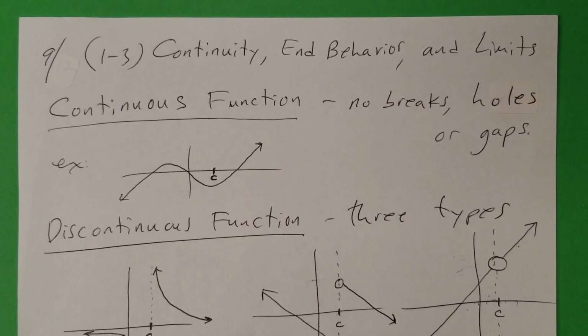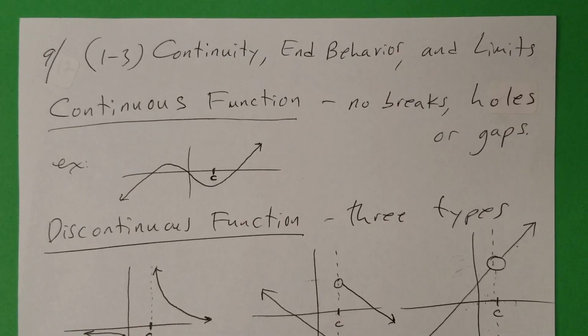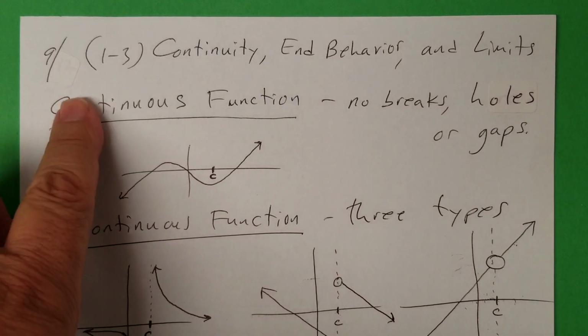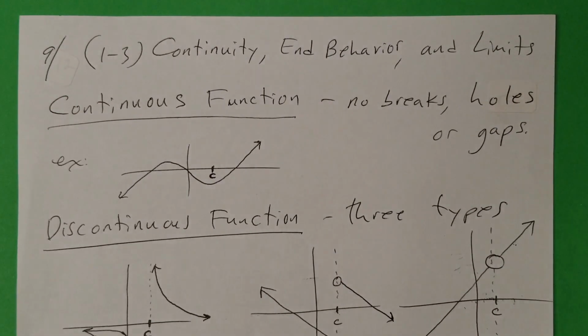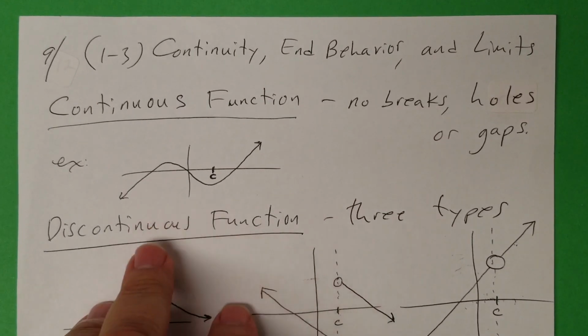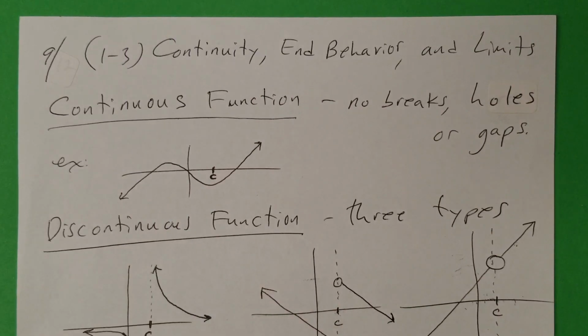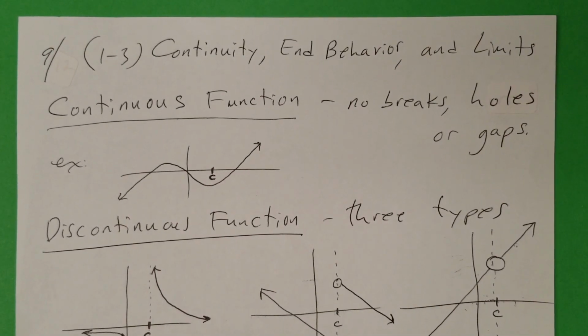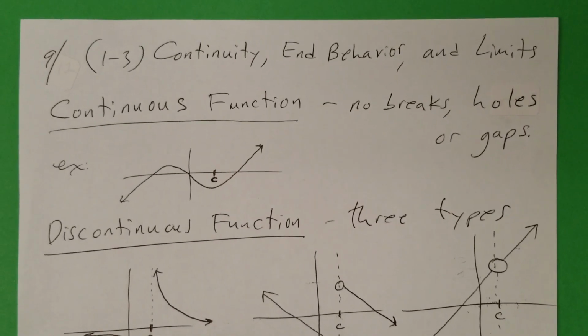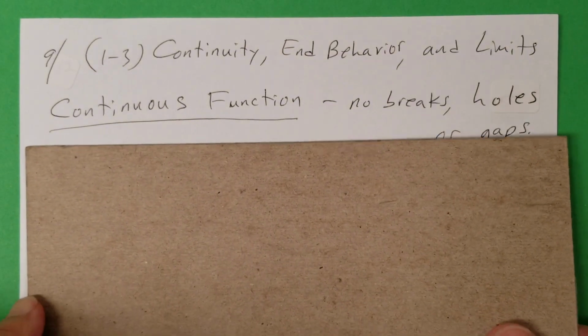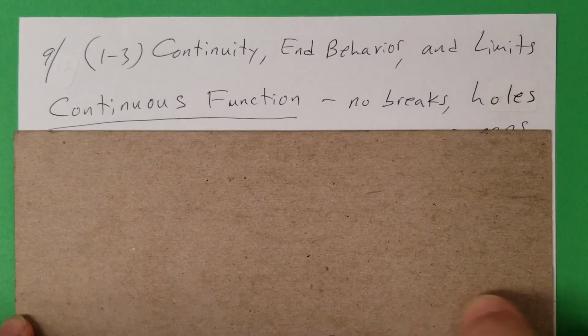This is the next lesson. It's chapter 1-3, continuity and behavior and limits. So don't forget to put the date there. So continuity and behavior and limits, just like the English words imply, we're talking about a graph. Let me cover this so you don't get too far ahead and get confused.